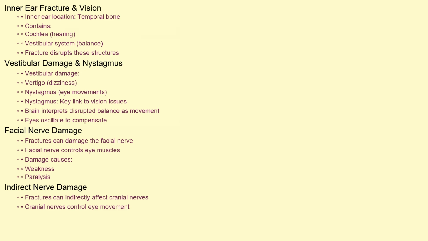The inner ear, nestled within the temporal bone, contains the cochlea for hearing and the vestibular system for balance. When a fracture occurs, it can disrupt these delicate structures. Damage to the vestibular system can lead to vertigo and nystagmus, involuntary eye movements. This nystagmus is the key link to vision problems. The brain interprets the disrupted balance signals as movement, causing the eyes to oscillate in an attempt to compensate.